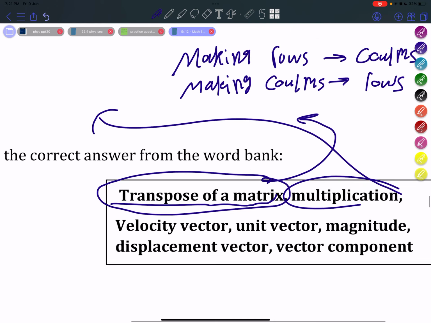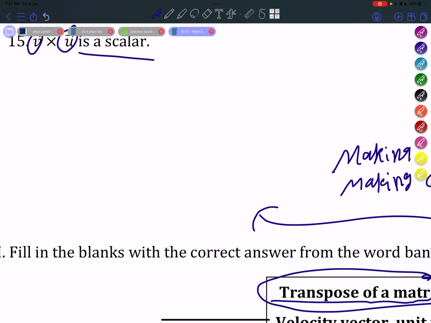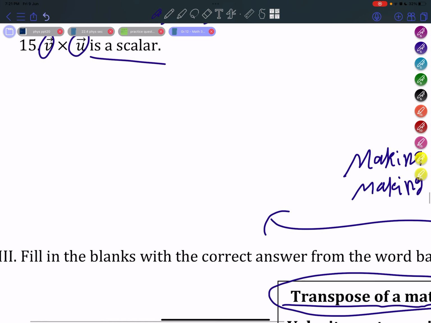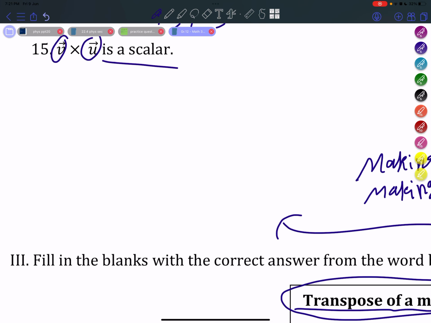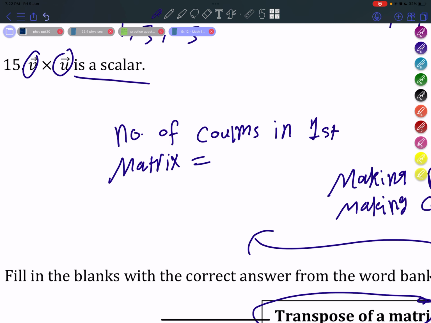Multiplication. In order for a multiplication between two matrices to happen, they have to be conformable. And how do they become conformable? Number of columns in the first matrix shall equal number of rows in the second matrix. What does this mean?